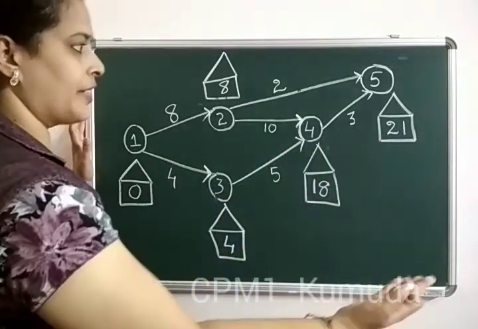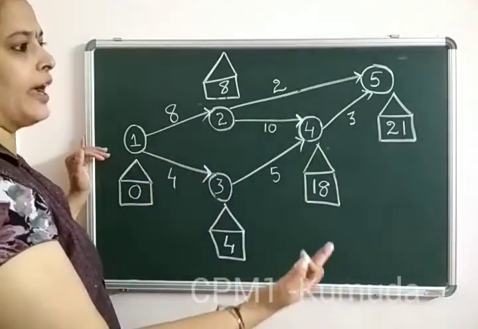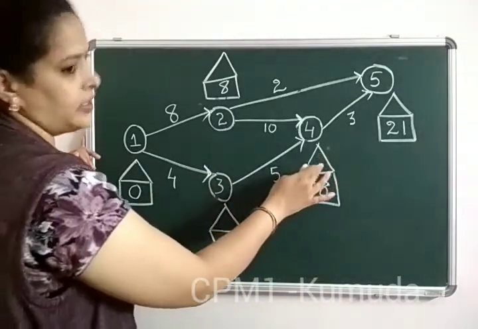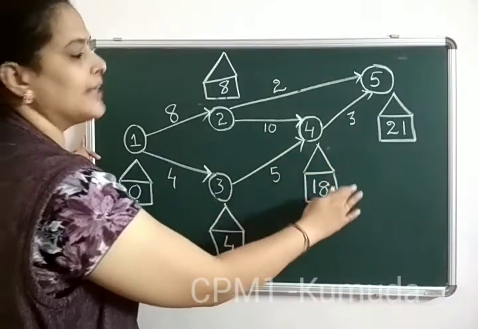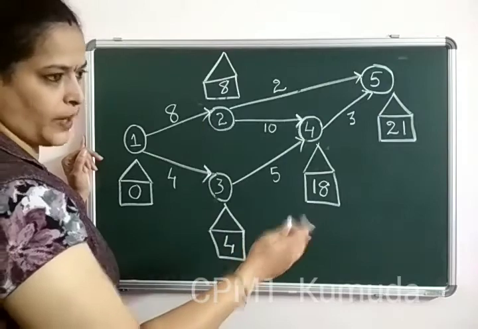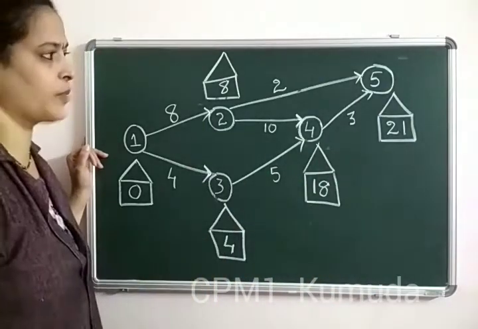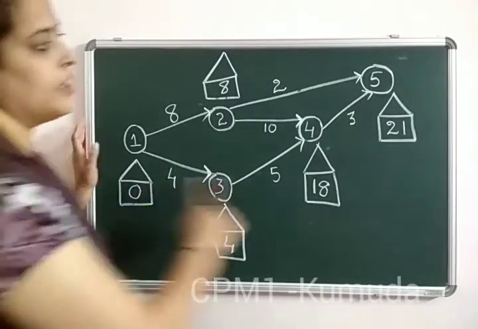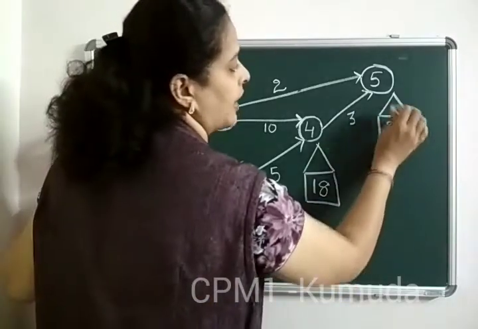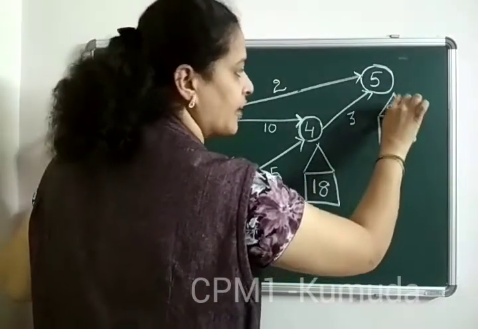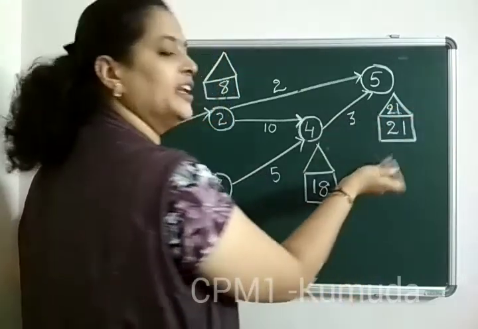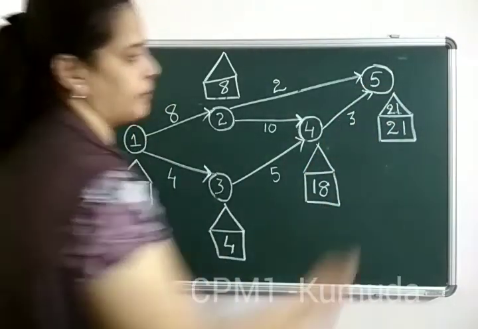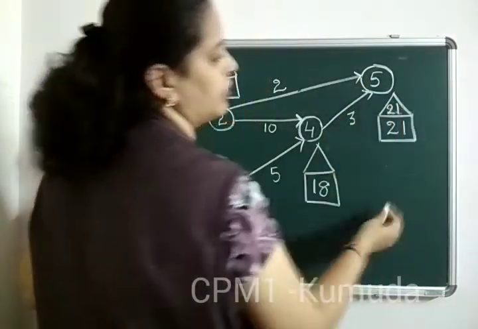We start from the right and come back to the left. That is actually called the backward pass. When we are computing the backward pass, the values are filled inside the triangles and we always choose the least value. So we go from left to right with the highest value, but we come back from right to left with the least value. And one more thing that we have to imagine is we started with the initial value 0 here, but at the ending, 21 is the highest, and we repeat back the ending value. This is just the mirror image. Our final value of the forward pass itself is our initial value at the backward pass. So we have 21 as the value and we repeat that.